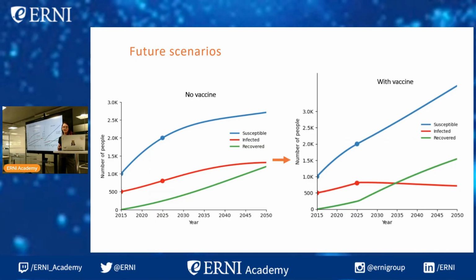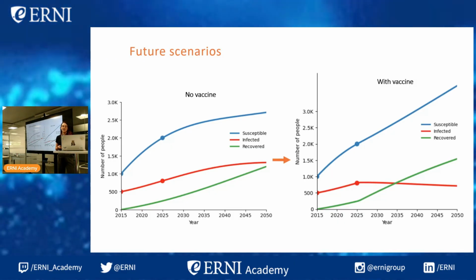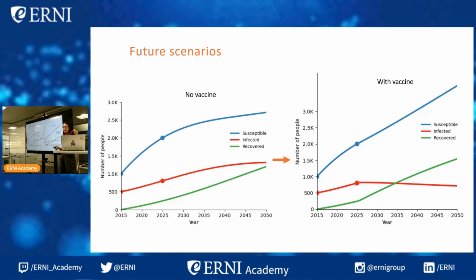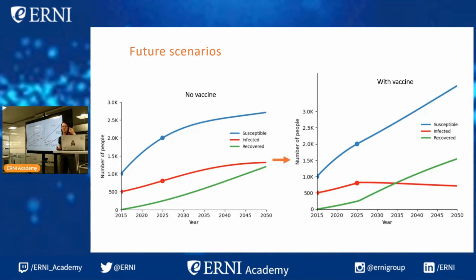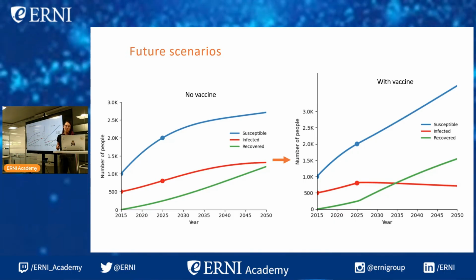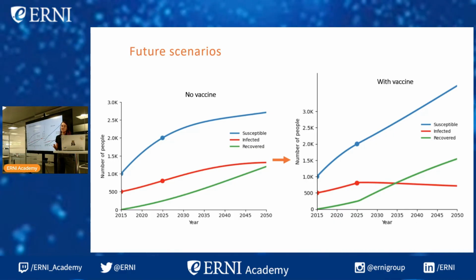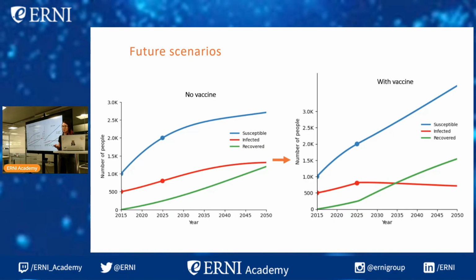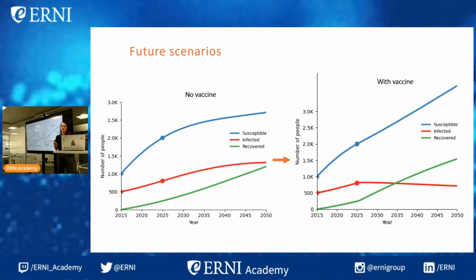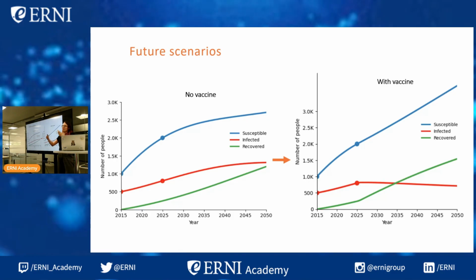So the data points are on 2025, which is when we implement this vaccine intervention. And as you can see in the original scenario, the infections were just going up. And when we put in the vaccine in the second scenario, it suddenly changes the number of people getting infected each year. So that's a very stark, sudden change. And interestingly, we also have more people susceptible, so people who never get the disease at all. That's simply because if people recover twice as quickly, they are infected for less time, which means they have less time to infect others, and so on.